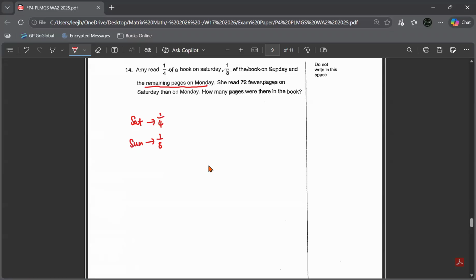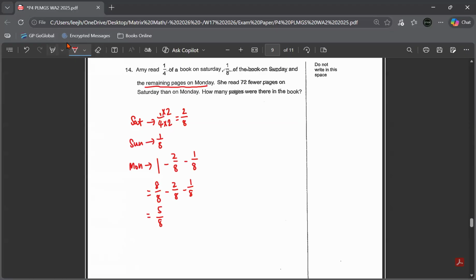So how do we find it? We have to make the denominators the same because they are not the same. So I changed it to a denominator of 8. In order to find the fraction for Monday, we use 1 whole minus the fraction read on Saturday minus the fraction read on Sunday. So 1 whole is actually 8/8 minus 2/8 minus 1/8. It is 5/8. So Monday's remaining fraction is 5/8, and she is going to read 5/8 on Monday.